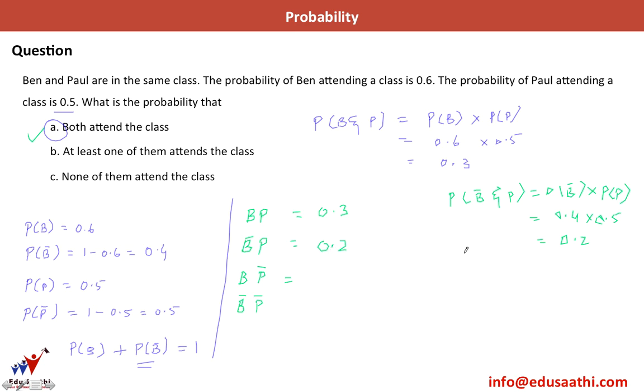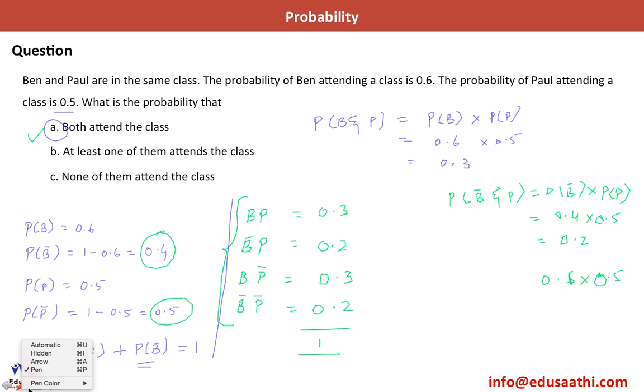Ben attends and Paul does not attend, so this would be simply 0.6 into 0.5, and this is again equal to 0.3. Both of them do not attend the class, so I'll have B bar 0.4 multiplied by P bar 0.5. So this gives me 0.2. If you add all these probabilities, you'll get a total of 1, which is also true because these are the only four cases possible. There is no other case which is possible.